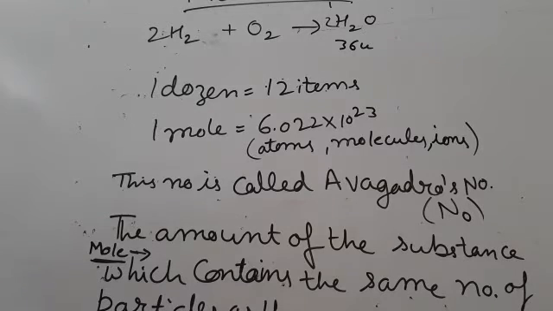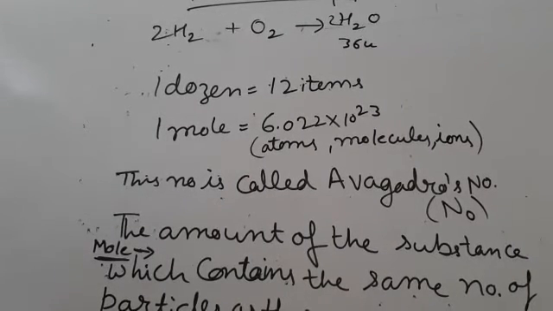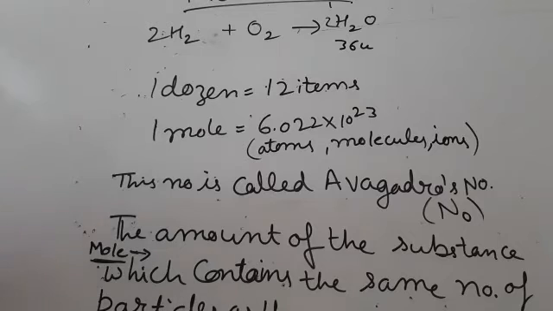So what can we define about the mole? A mole of particles is defined as the amount of the substance which contains the same number of particles as there are atoms in 12 grams of carbon-12.